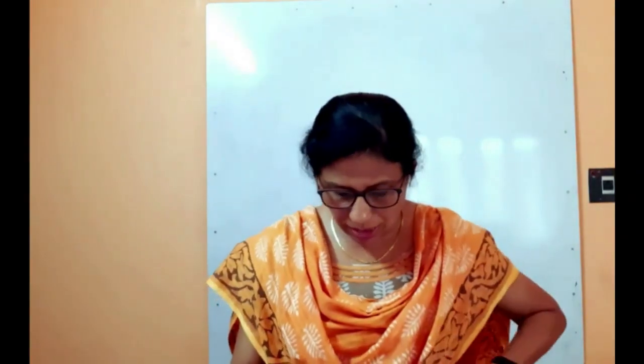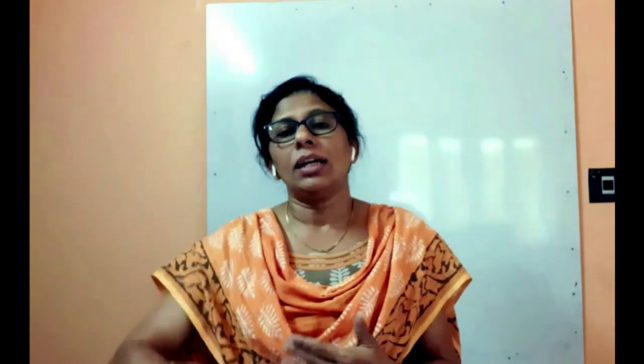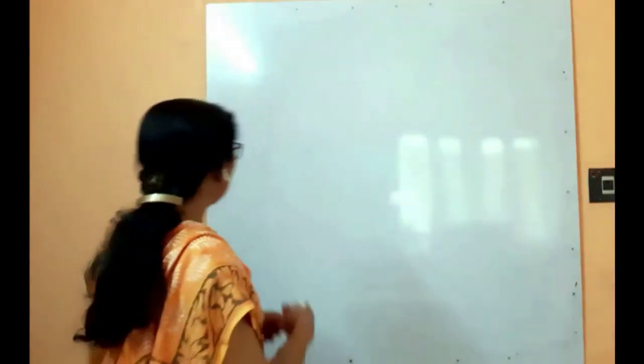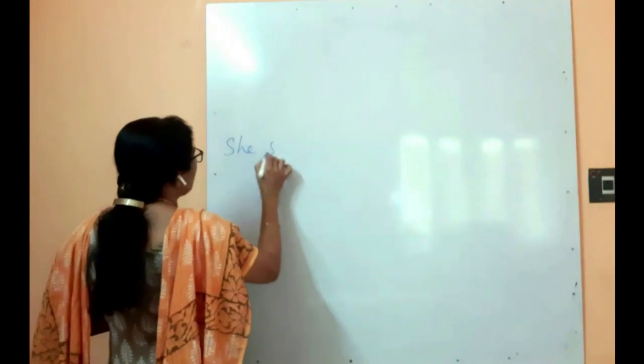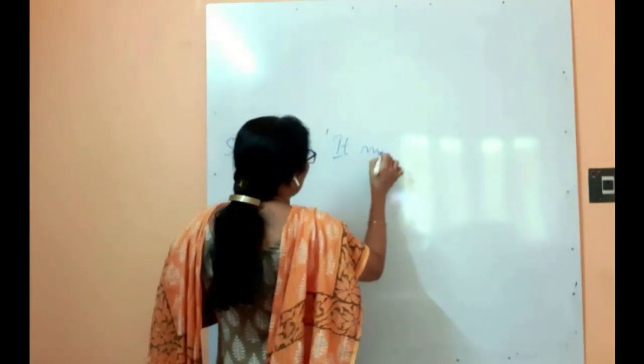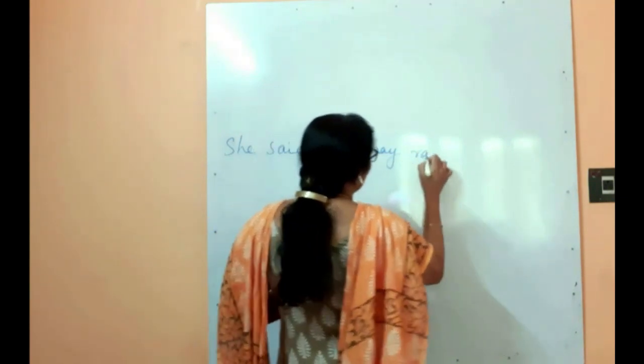Okay, and one more example: she said, it may rain tonight. How will you change that? She said that it might rain that night. Tonight will change to that night. One more modal auxiliary example: it may rain tonight.